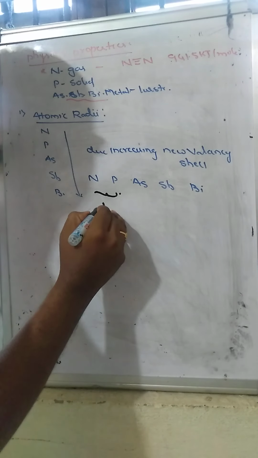So what is the reason? Nitrogen and phosphorus have s and p orbitals in the penultimate shell, whereas arsenic and antimony have d orbitals, and antimony to bismuth have d and f orbitals also.